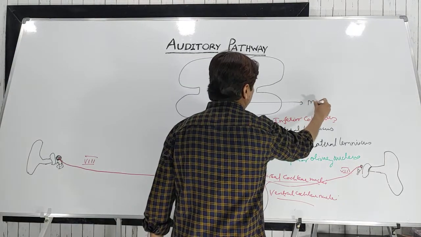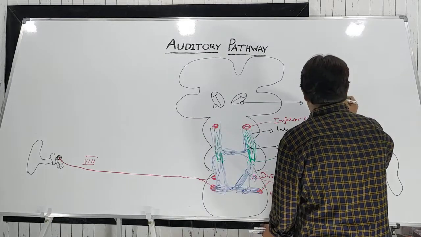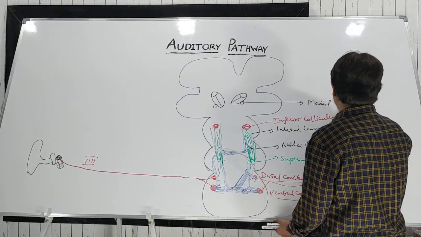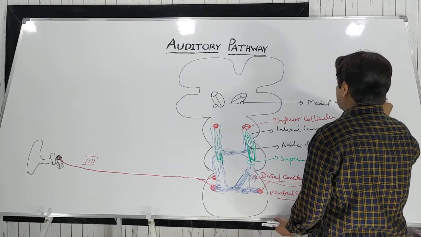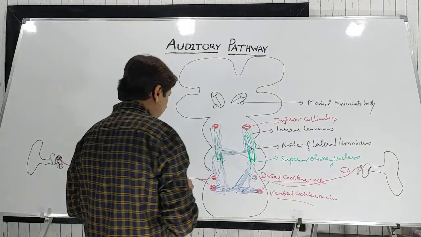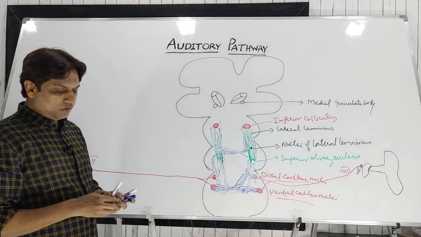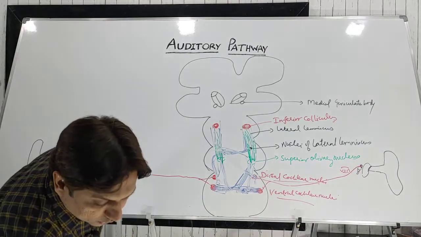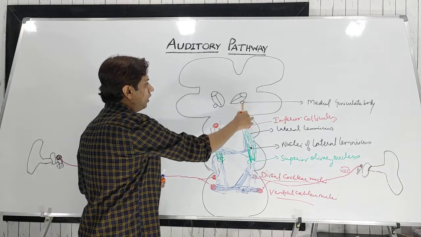The lateral geniculate body is concerned with the visual pathway. So the fibers from this inferior colliculus will ascend up to the medial geniculate body.